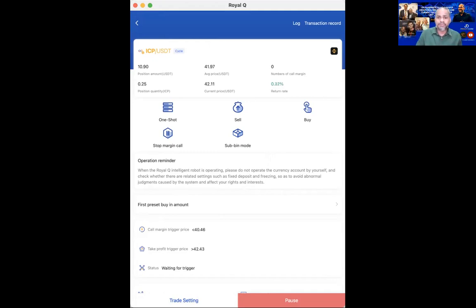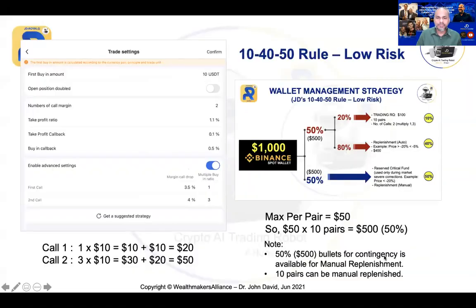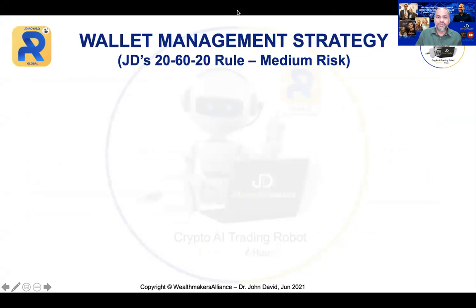Now let's move on. So that is basically your first rule. This is the first rule. If you understand the first rule, it is easier for you to understand the second rule, or the second strategy, which is the medium risk. Now, the medium risk will be using the 20-60-20 rule. This is very simple, same thing, but it's just a different way of managing your risk.